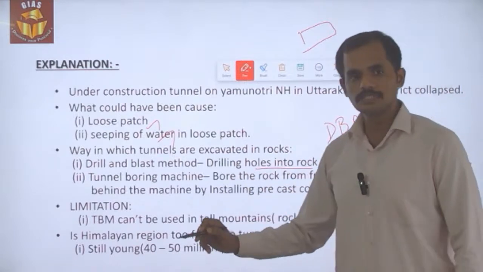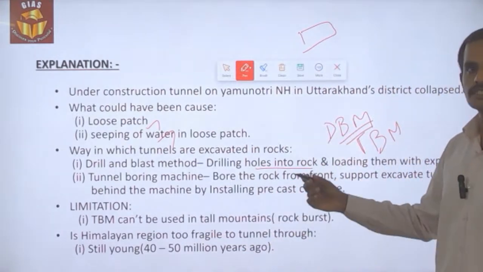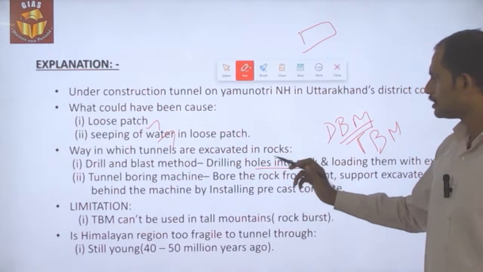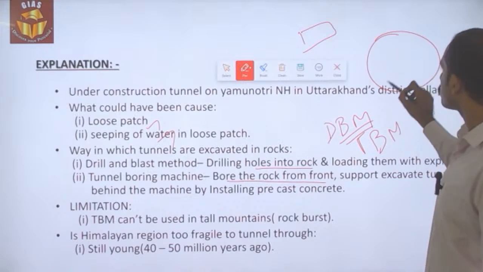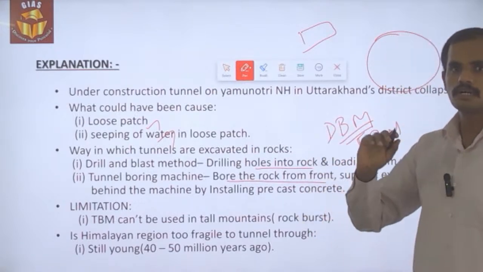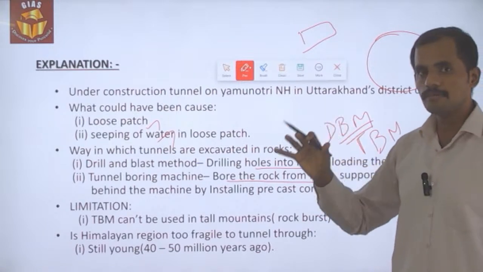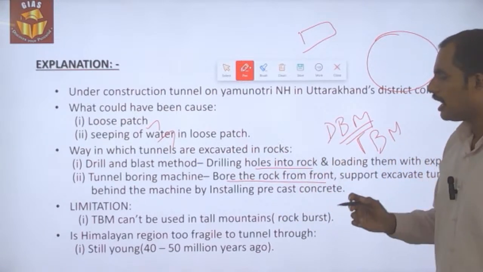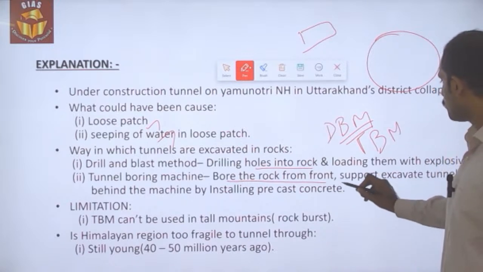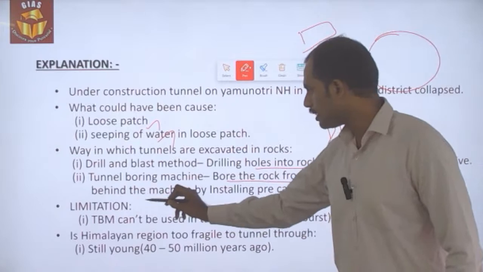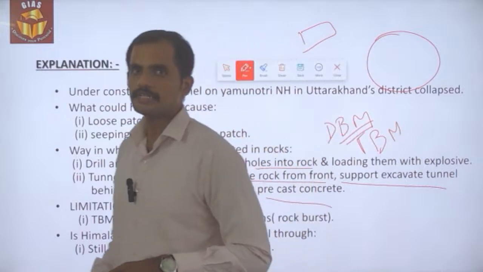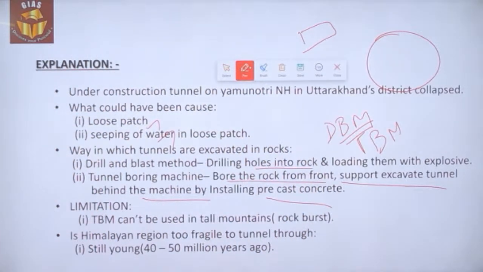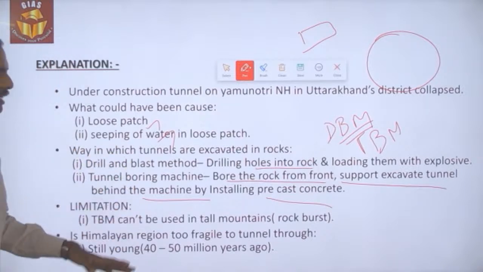And the tunnel boring machine is the new invention we could have seen in the construction of the metro system. This tunnel boring machine bores the rock. It would be in a circular form, huge, the radius would be very high, and it will be boring the rock from the front, and at the same time it will support the excavated tunnel behind by installing precast concrete in it, so that the tunnel won't collapse. So these are the two types of excavation techniques that have been used in recent times.